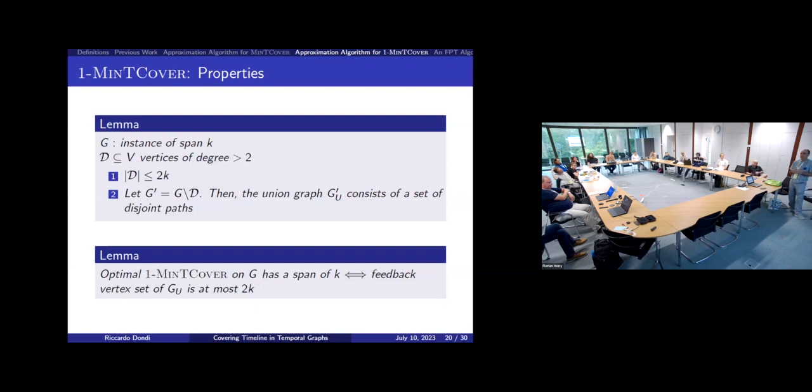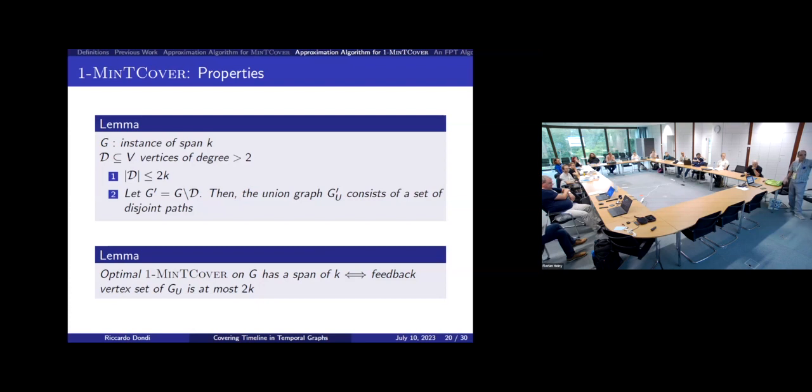The other property is that if we remove this set of vertices from G, we obtain, in the union representation of this graph, a set of disjoint paths. Before applying this, we have to do some pre-processing, solving some easy part of the graph. But once we have solved this easy part, we get this, and these disjoint paths can be solved easily. We can solve it in polynomial time. It's not a problem.